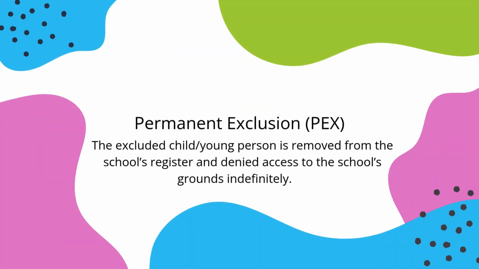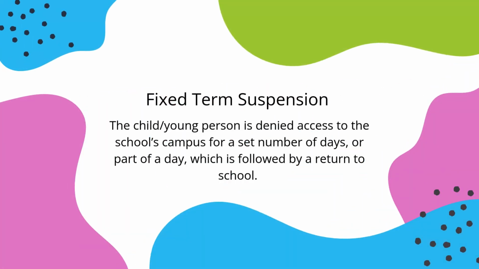Permanent exclusion. The excluded child or young person is removed from the school's register and denied access to the school's grounds indefinitely. Fixed-term suspension. The child or young person is denied access to the school's campus for a set number of days, or part of a day, which is followed by a return to school.